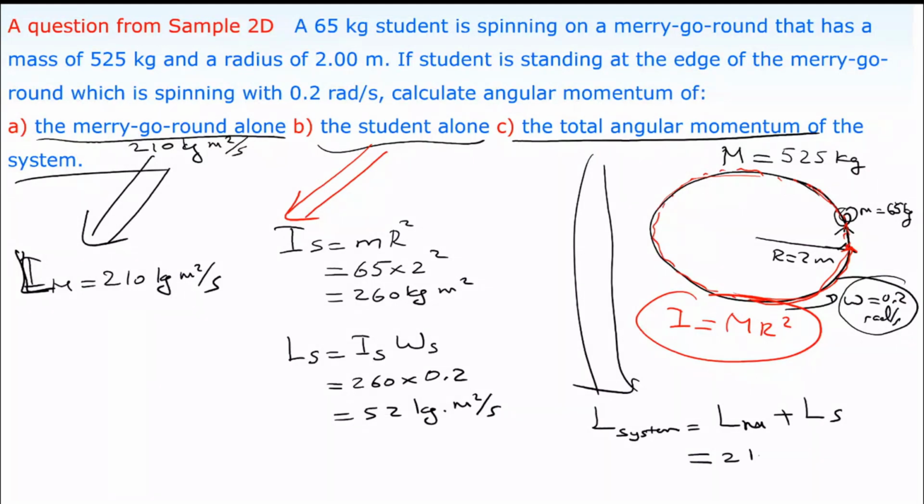The merry-go-round is 210, the student is 52, add them, which is 262 kilogram meter squared per second. This is the total angular momentum of the system.